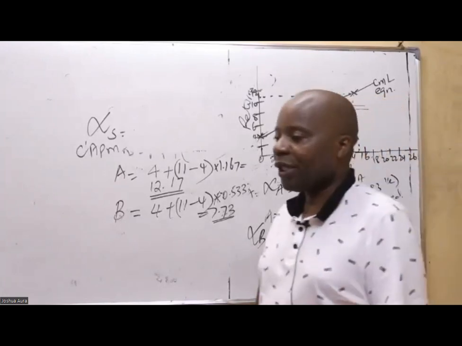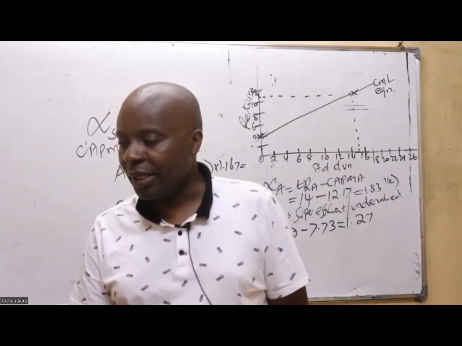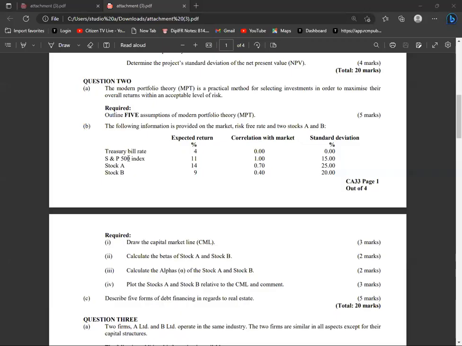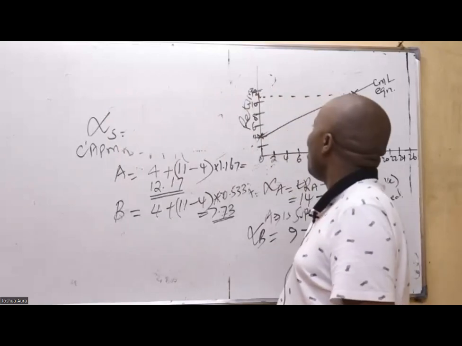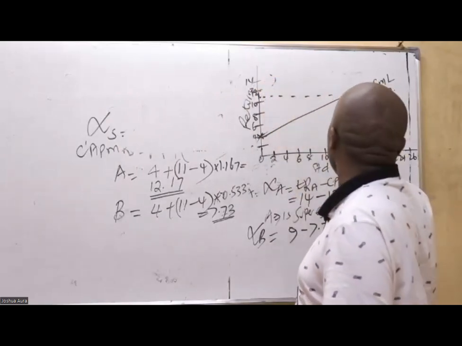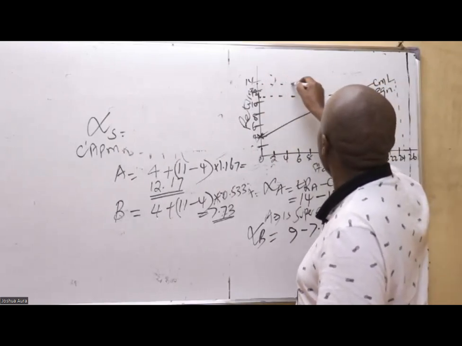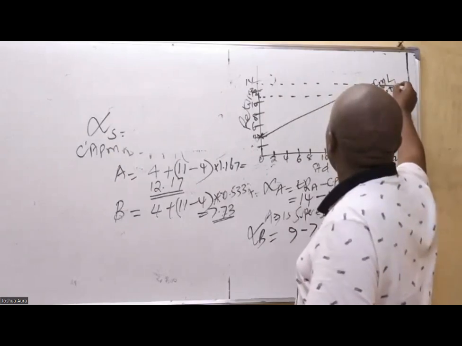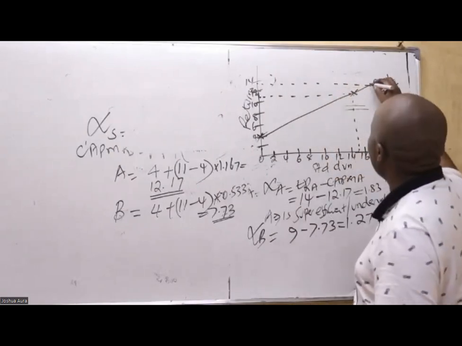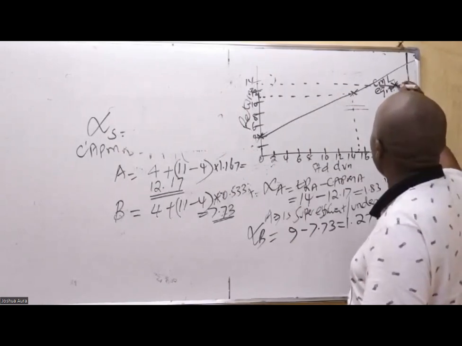So we start with A. I'm just plotting A exactly the way it is in the CML. For A, it is 14 versus 25. Do I have returns of 14 here? Let me see. Oh, yes, 12. No, I'll have to add 14. So 14 versus 25. I have to extend my CML a little bit like that. So then I have my A being there.